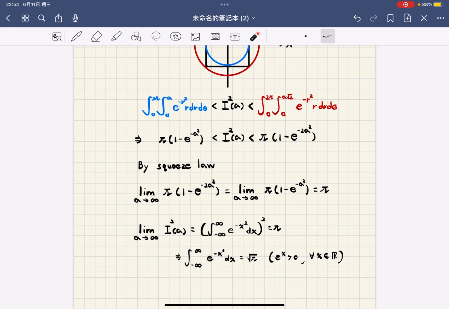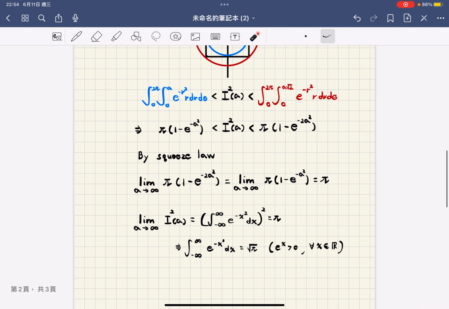So the Gaussian integral equals the square root of pi. We don't care about negatives because e to the power of x is always bigger than 0 for all real x. Okay, so now we know the Gaussian integral's value.